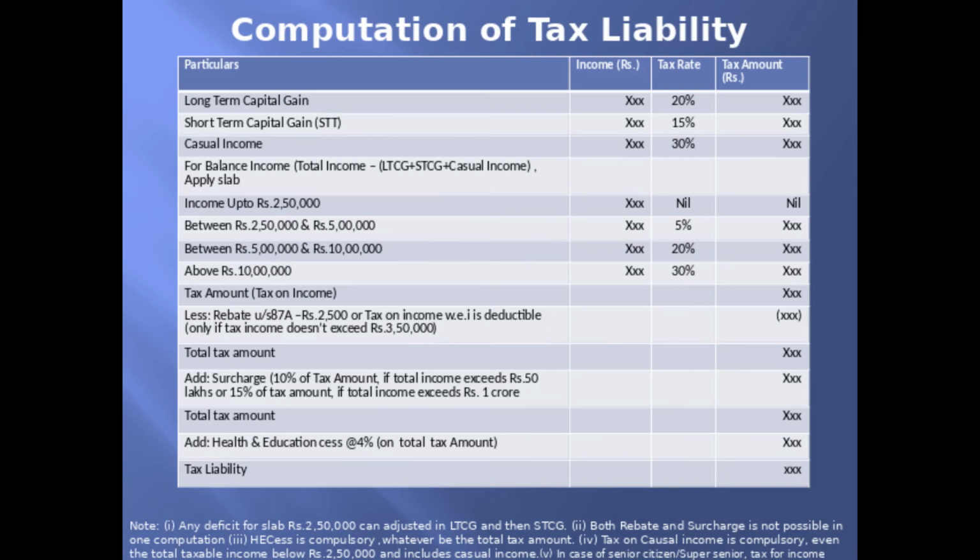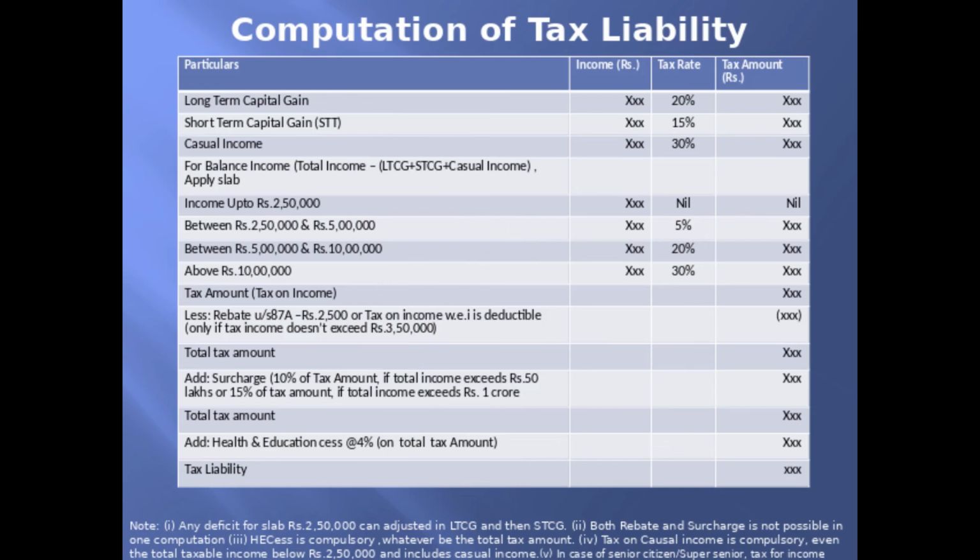If his income falls between 5 lakh and 10 lakh, take the amount which exceeds 5 lakhs and apply 20% tax rate. If his income crosses 10 lakh, then take the amount which exceeds rupees 10 lakh and apply 30% tax rate, and find the tax amount. Now add all the tax amounts together. This will become tax on income.